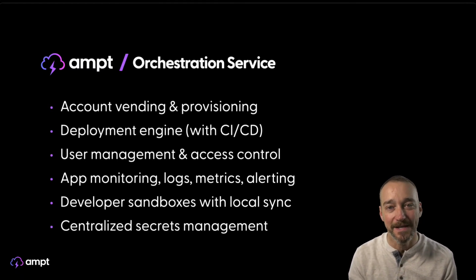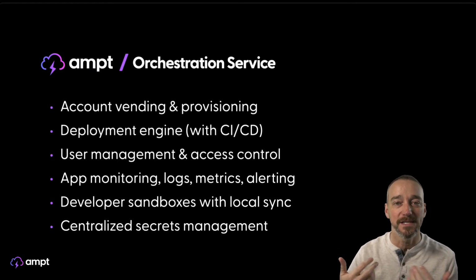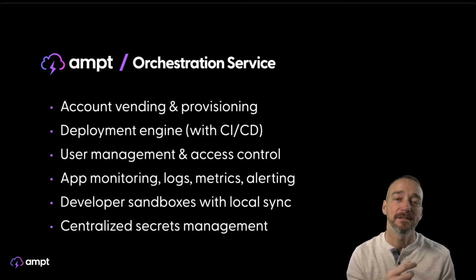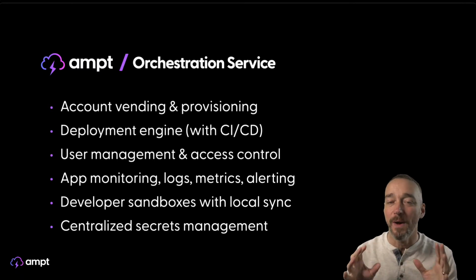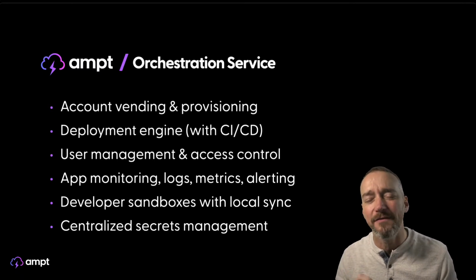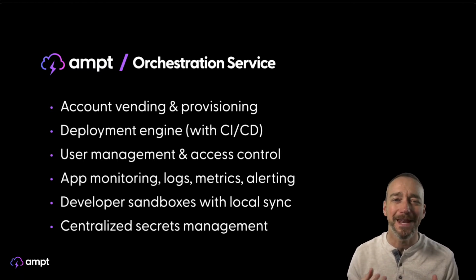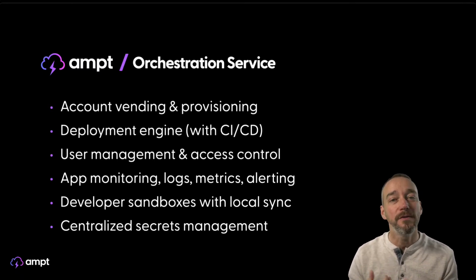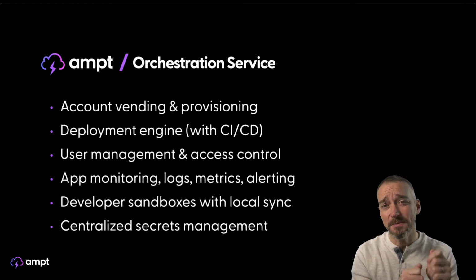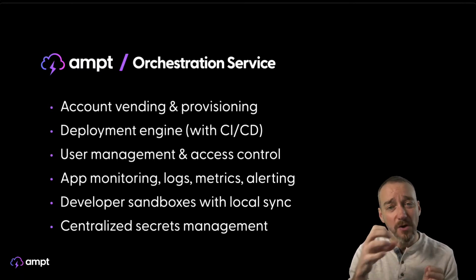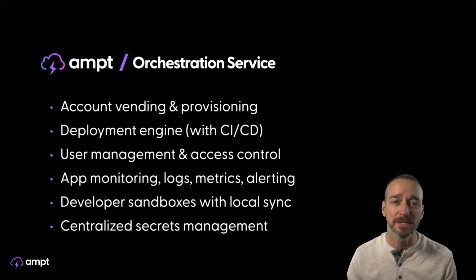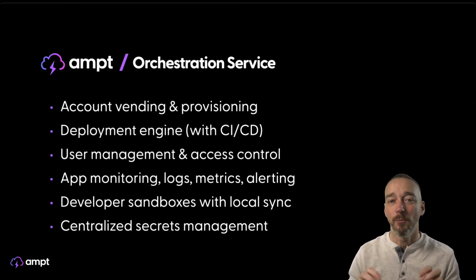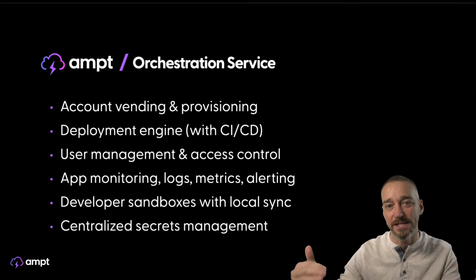The thing that's great about this is that every individual account has secrets built into it, but we can centralize those so that we actually know every single environment that's running an Ampt environment for a particular app within a particular organization. All of those different environments, we maintain the secrets at the top level. Those all get inherited, and then we can push changes out. So if you make an organizational-wide change and you have 1,000 Ampt environments running below that, we push those changes out to every single one of those in real time.